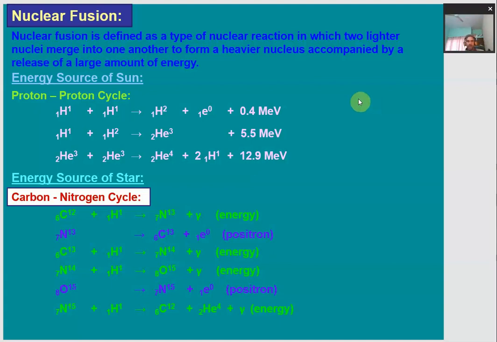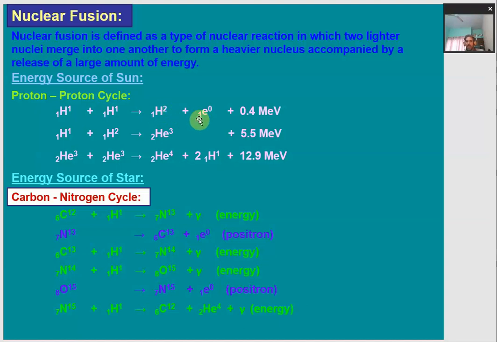So how does it happen in the sun? It follows a proton-proton cycle. At the very central core of the sun, a large amount of energy is produced by the nuclear fusion process. Two protons, which are the light nuclei, fuse together to form a heavier nucleus, a hydrogen atom. This is deuterium.